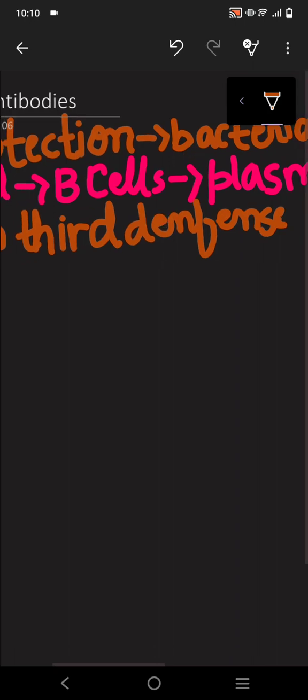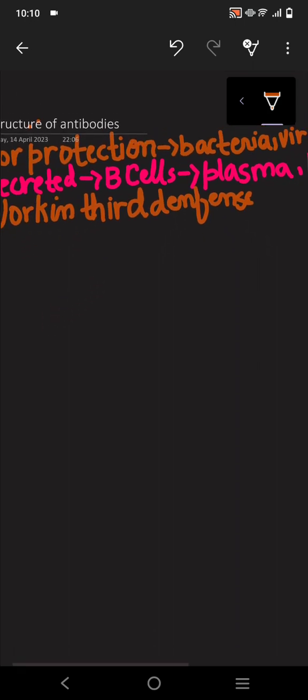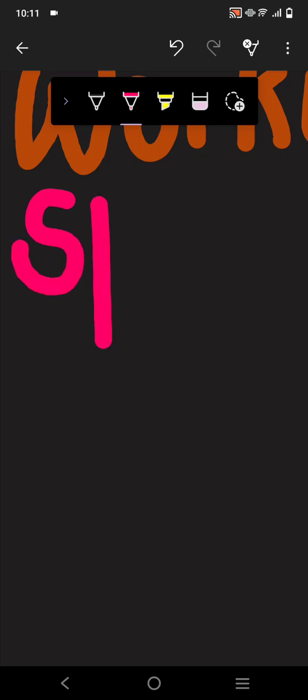For example, as we know, an antigen is like a pathogen, so the antigen of COVID will make the antibodies of COVID. Those antibodies that are made for COVID will not work on the rabies virus. Okay, so antibodies are specific in nature.